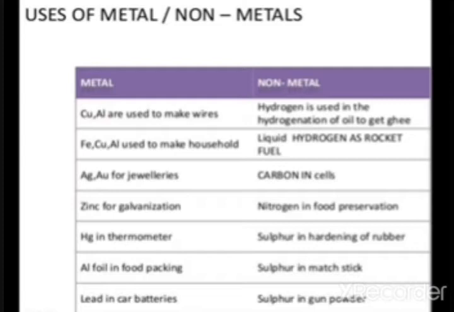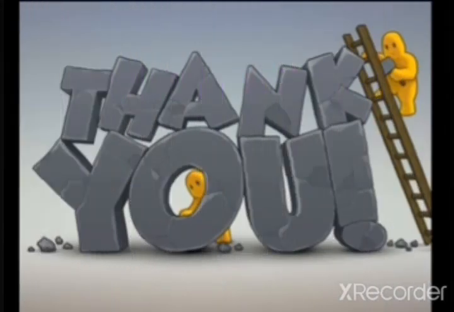Zinc for galvanization. Mercury, that is Hg, has been used in the thermometer. Al foil in the food packing, that is aluminium foil is used for food packing. Lead in car batteries. So like this, different metals have been used for different purposes. And nitrogen in non-metal, that is nitrogen in food preservation, sulfur in hardening of rubber, sulfur in matchstick, sulfur in gunpowder. So like this we use metals and non-metals in our daily life. Thank you.